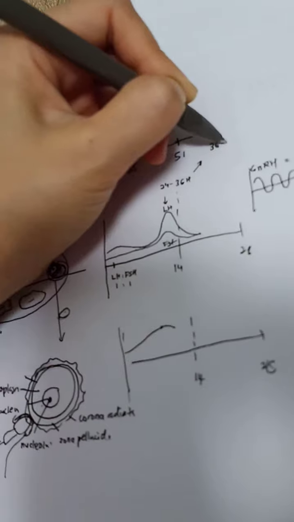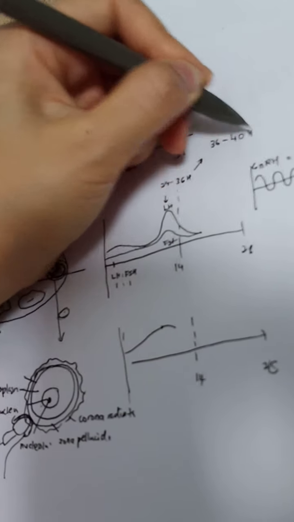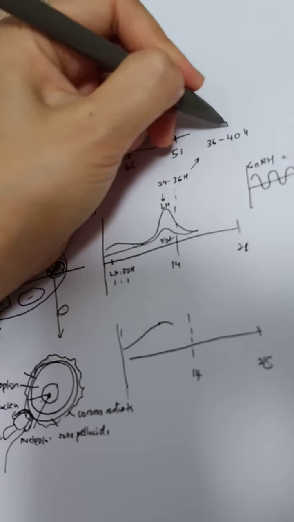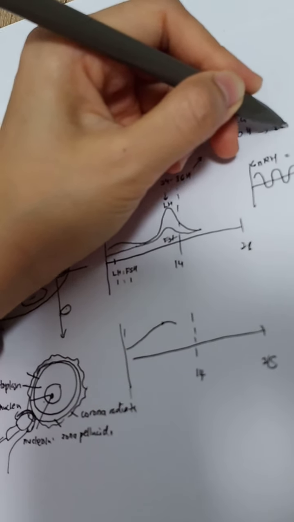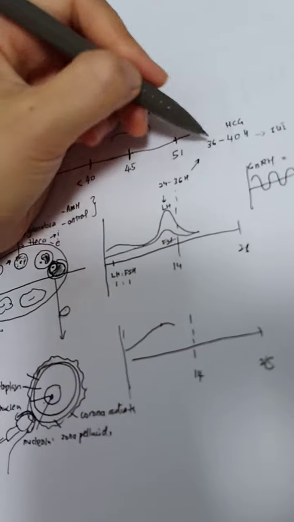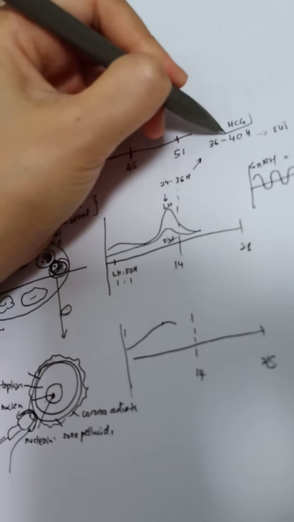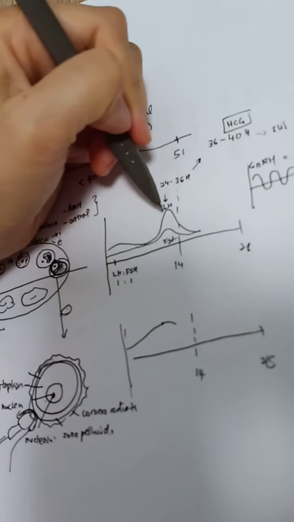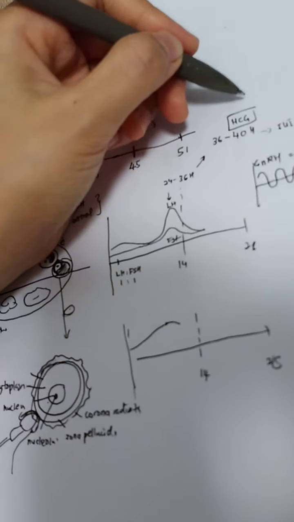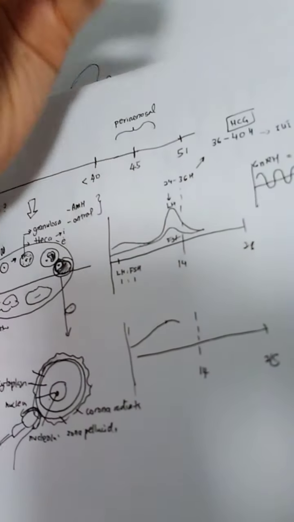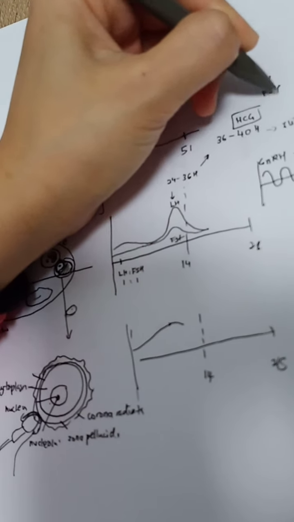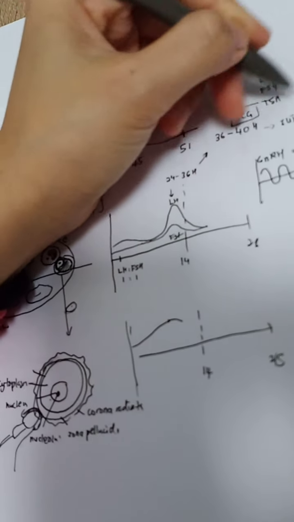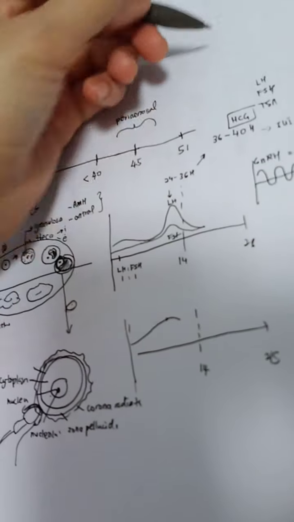Sometimes we give it at 36 up to 40 hours. The injection of the HCG is followed by the IUI procedure or IVF. Have you ever thought why we use HCG instead of LH? This is because the HCG structure is similar to LH, FSH, and also TSH. So this is also one of the MCQs.